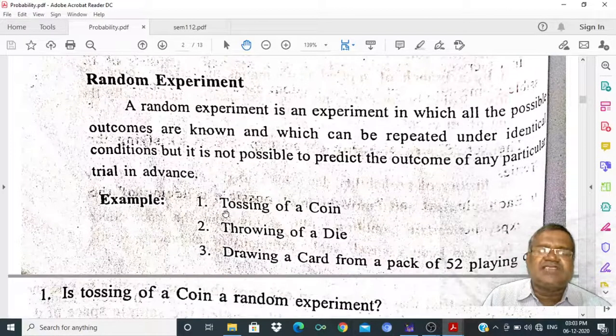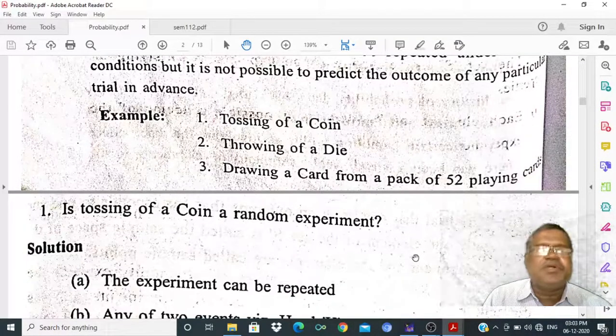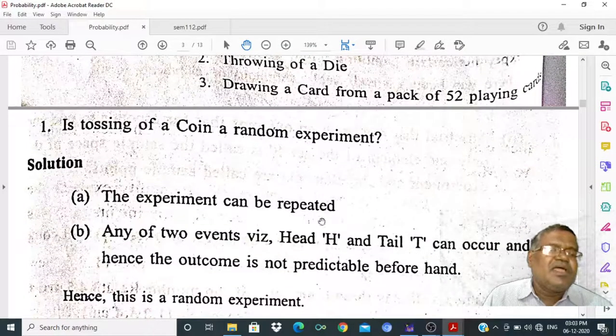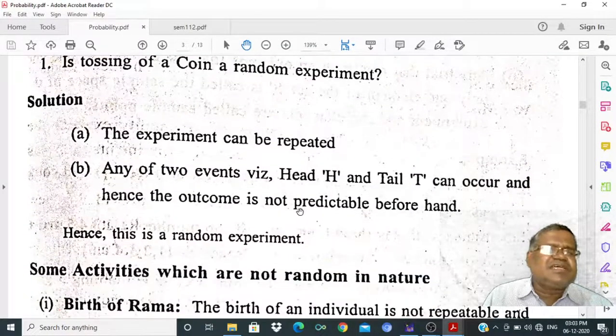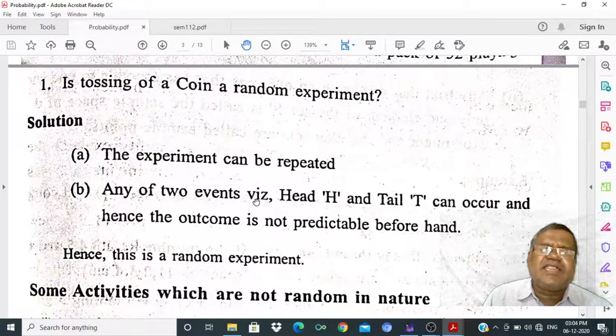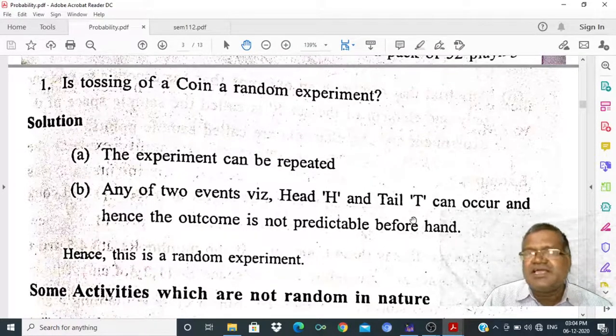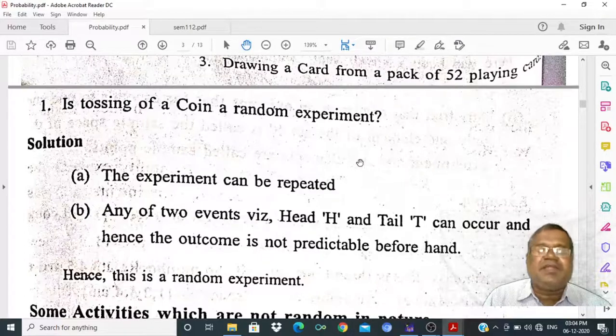The examples are tossing a coin, throwing a die, and drawing a card from a pack of 52 playing cards. Let us test whether tossing a coin is a random experiment. Here, the experiment can be repeated. Either of the two events, head or tail, can occur, and hence the outcome is not predictable beforehand. We know a head or a tail comes, but we cannot predict the outcome in advance. Hence, tossing a coin is a random experiment.